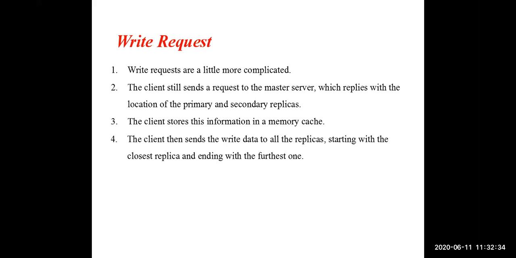After some time, you identified that in chunk B some data is wrong. So you want to modify the data in chunk B. You approach the master server: I want to make modifications to the file. Then the master server will give information about chunk B: where is the location of the primary chunk B, and what is the location of the secondary chunk B. Why? Because chunk B is stored 3 times in your file system. So the 3 locations will be given to the client. Your primary replica of chunk B is available in this location, and secondary replicas are available in these locations.